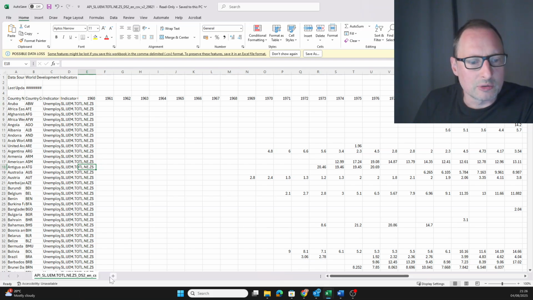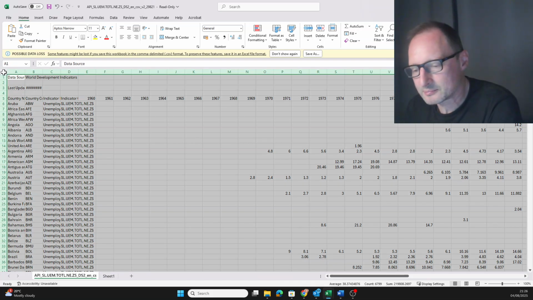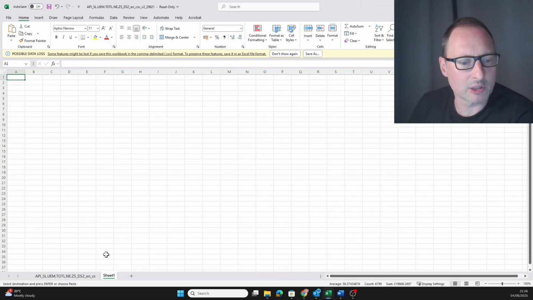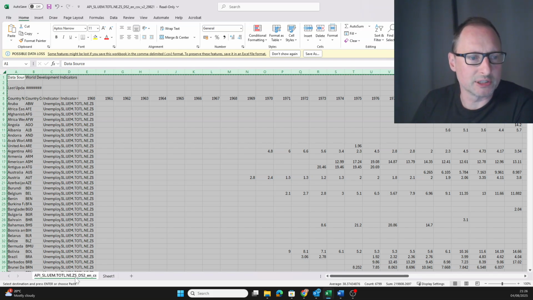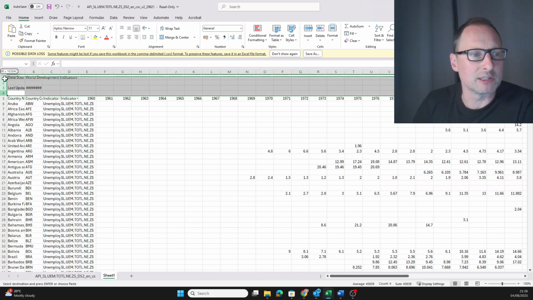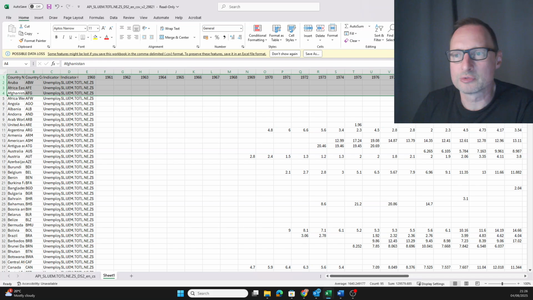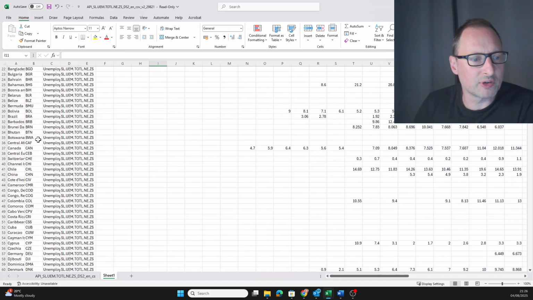So let's apply the same strategy. We create a new tab and just copy across. Why do I copy that across? Well, in case I make a mistake, then I can always easily go back to the original data set here. Okay, so let's do that. We don't need these first 4 rows. Delete them. So now we need to delete almost all countries, except for France and the UK.